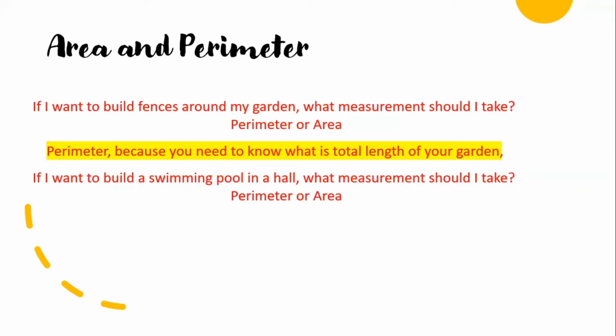If I want to build a swimming pool in a hall, what measurement should I take? Melody said perimeter. Xiaoning said area. Jaden?